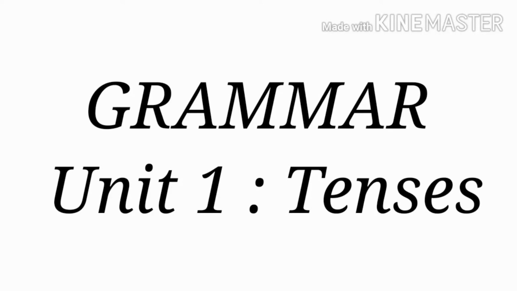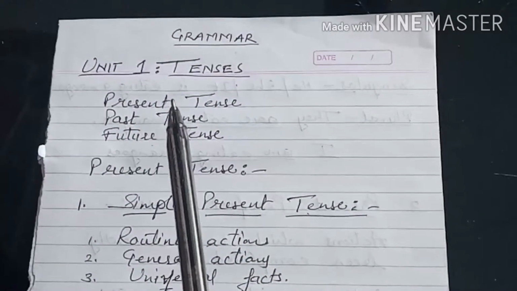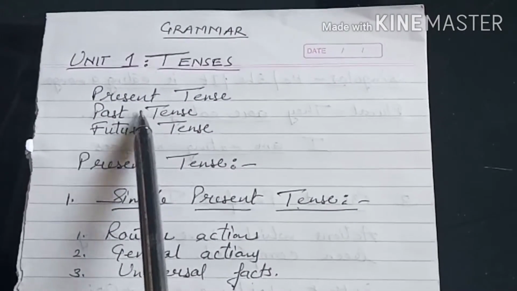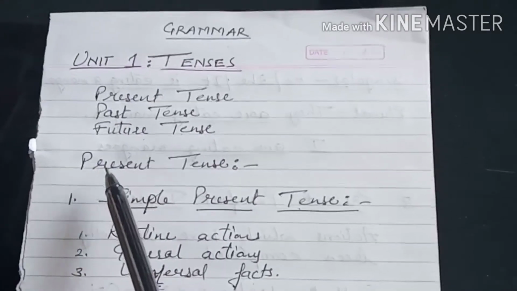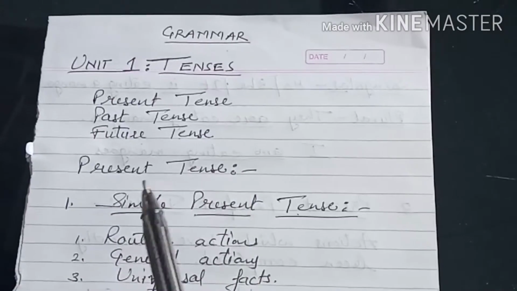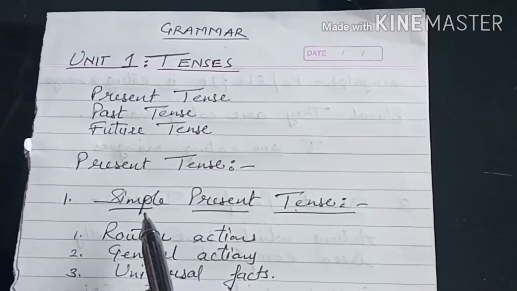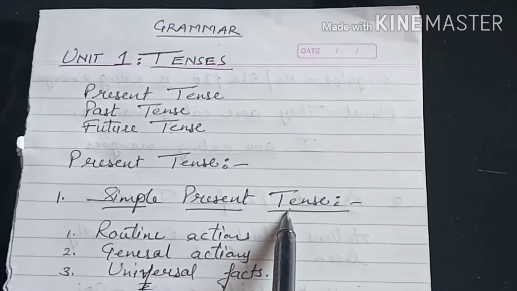Hello students, today we'll start with grammar and the first unit is tenses. Children, you know that there are three main tenses: present tense, past tense and future tense. Today we'll discuss present tense. So the first tense is simple present tense.